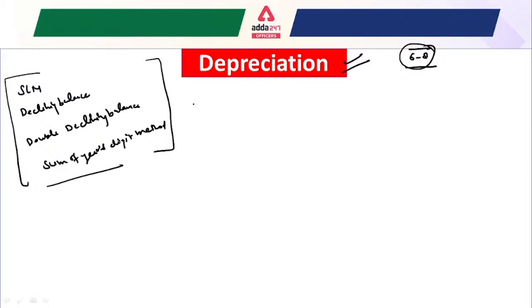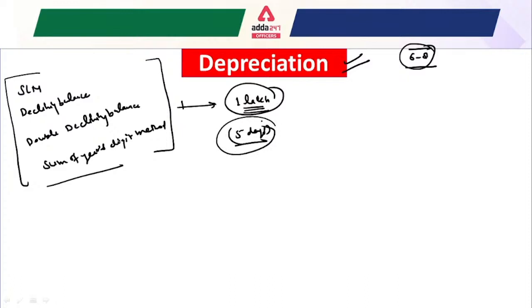Okay, so now understand what is depreciation. Suppose you purchase an asset, say a machine, of 1 lakh rupees, for example. Today you purchase this machine for 1 lakh rupees, and suppose you are going to sell this machine in the market after 5 days. Can you sell this machine for 1 lakh rupees after 5 days? The answer would be no.